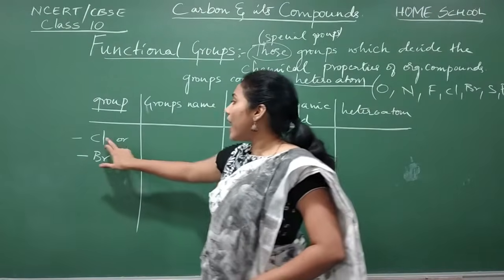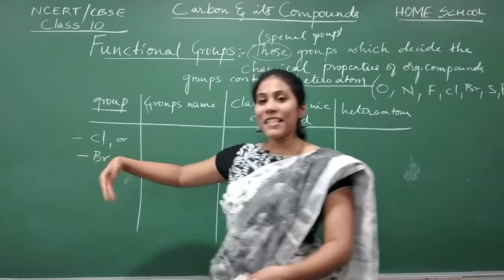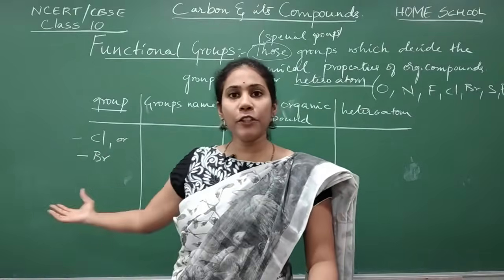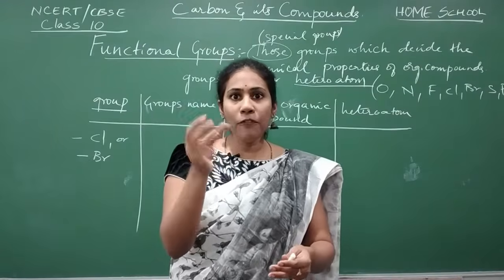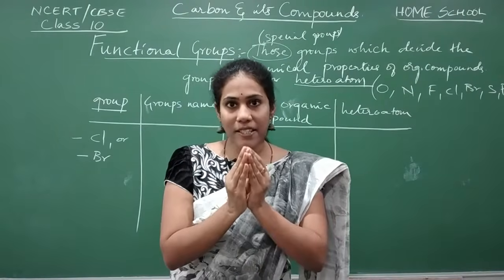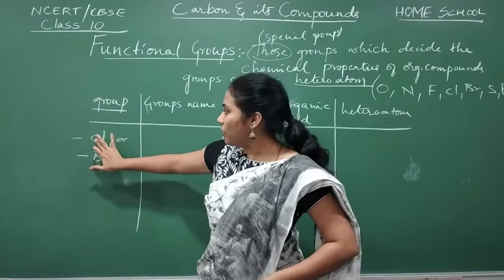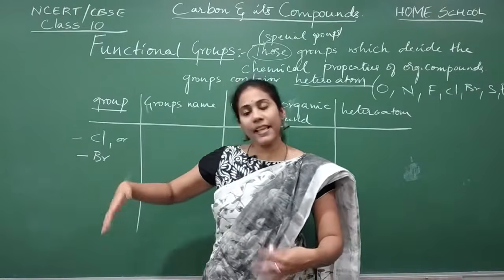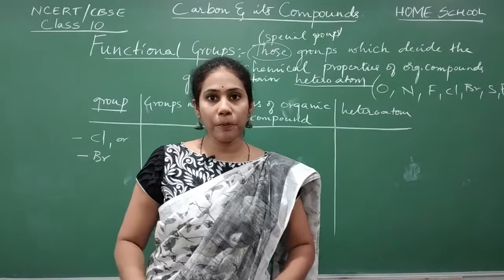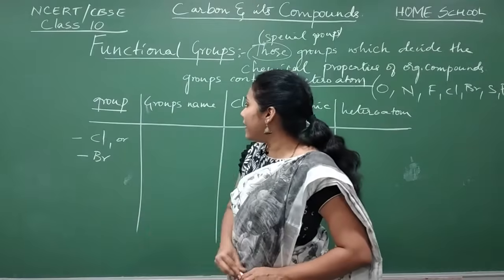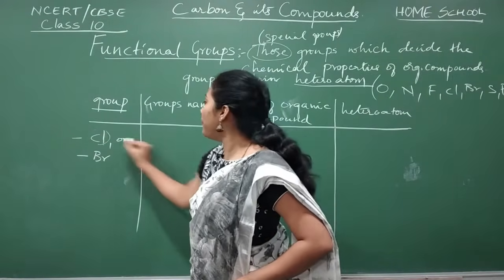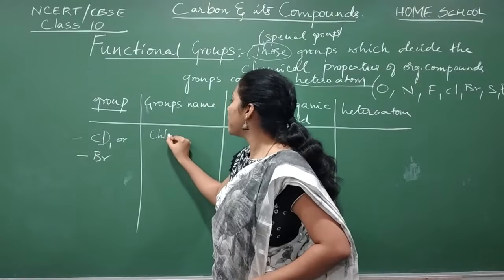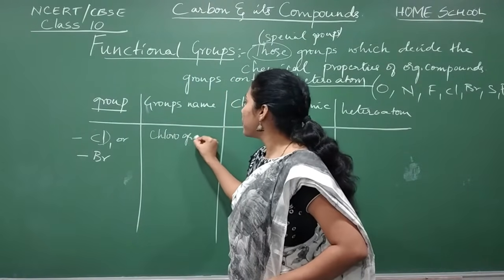I call these elements a group here. Actually, it is not a group. Group in the sense what? Anything that is made up of 2 or 3 atoms, isn't it? But here the element or atom itself, I can call it a group. Fine. And if chlorine is there, then we call this group the chloro group.